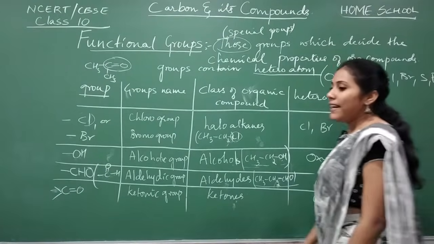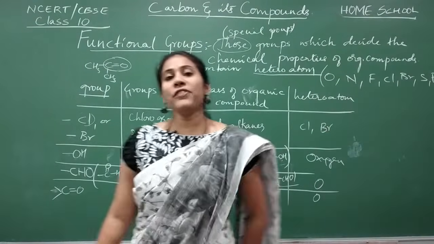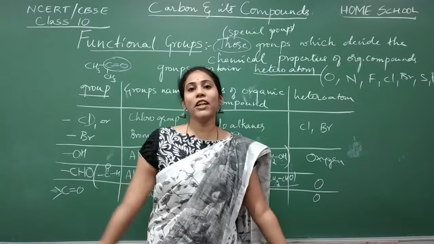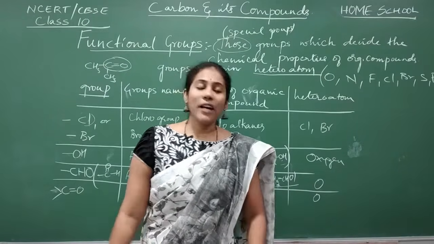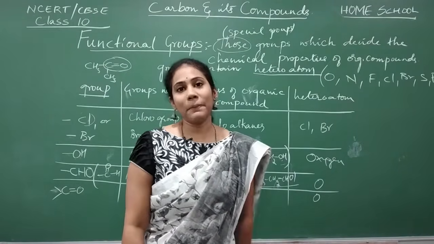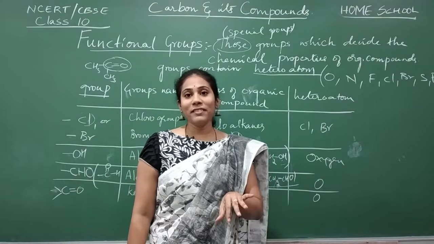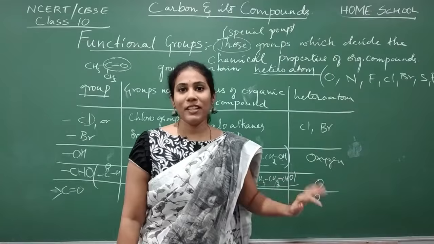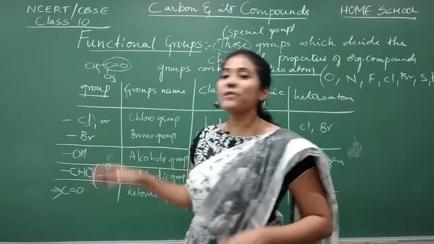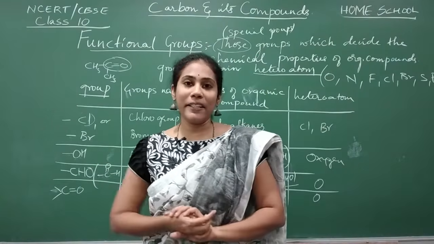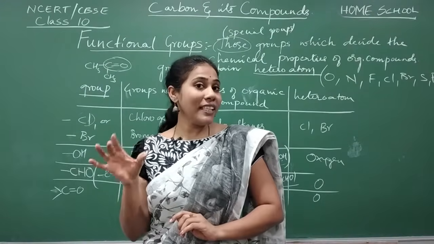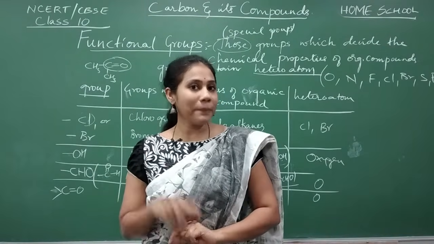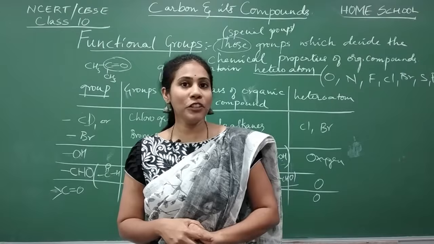Okay. Say hydrogen is the best friend for carbon. Carbon cannot exist without hydrogen. So hydrogen is always present with carbon. And after hydrogen, carbon shows little more affinity and friendship with oxygen. That's why most of the groups will have oxygen as the heteroatom. Okay. So after hydrogen, who is the best friend for carbon? It's oxygen. Got to know? Fine.